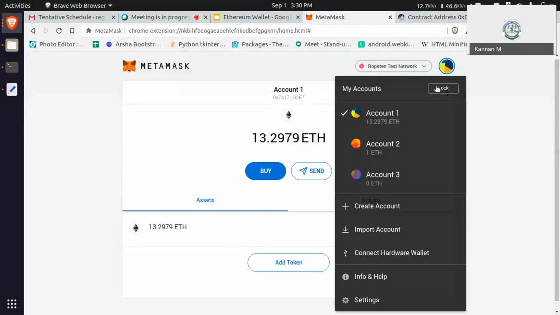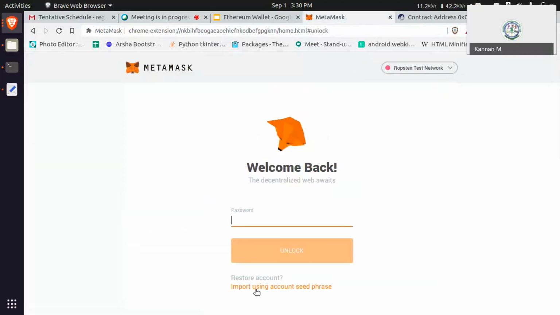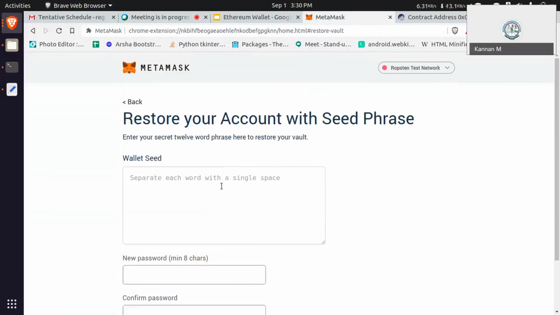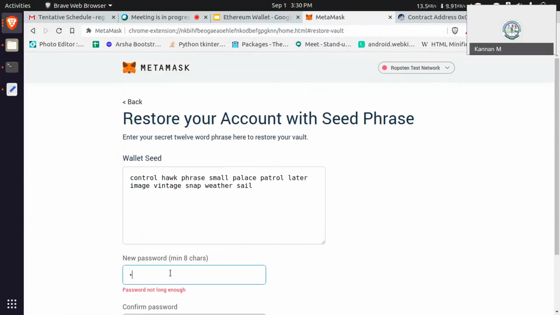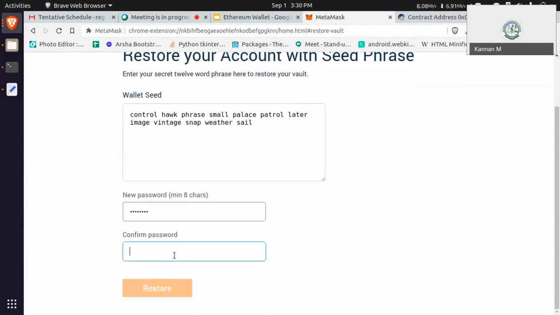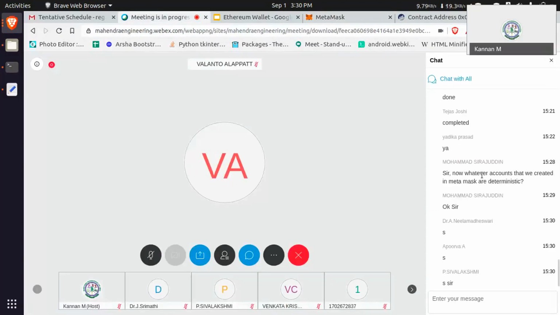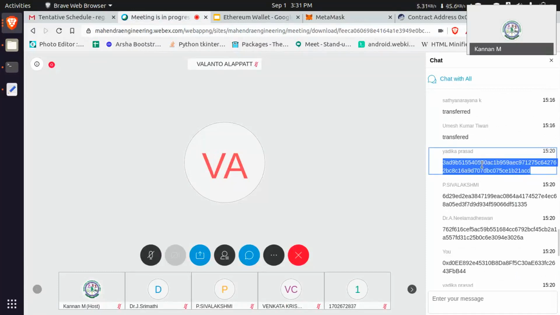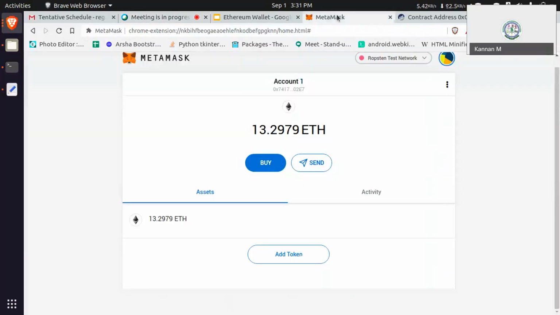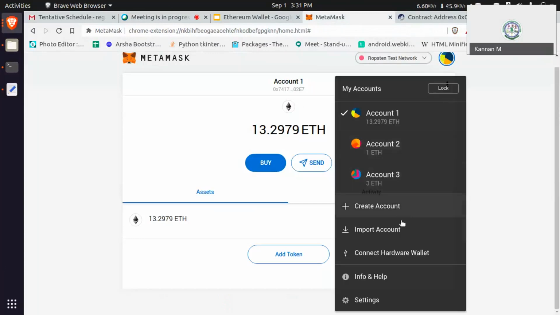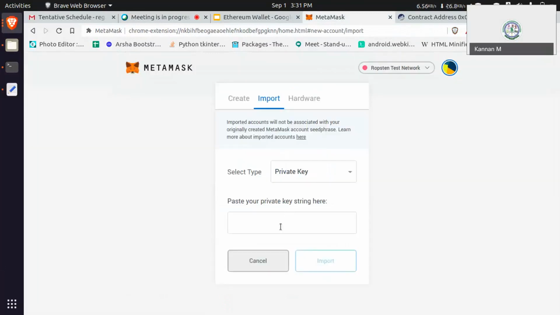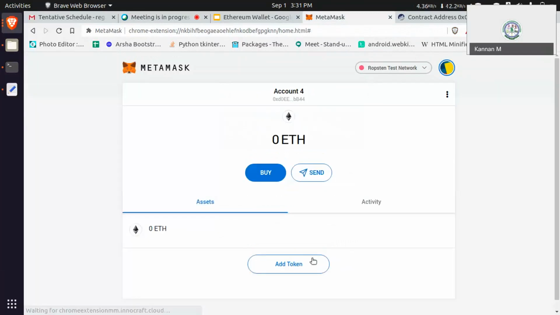Just click lock. Just click import using seed phrase. Sir, I'm asking how I can import the private key. You told me to share the private key. How to import that private key? Yes, I understand. Hold on. I copied Mr. Prasad's private key. Just go to import account, private key, and click it. That's all. This is Mr. Prasad's account.